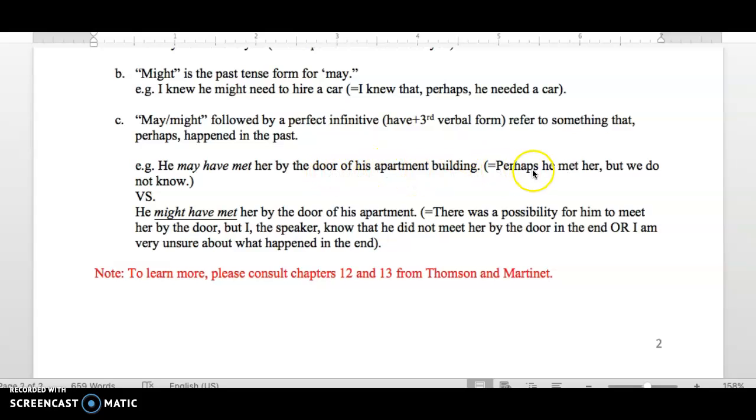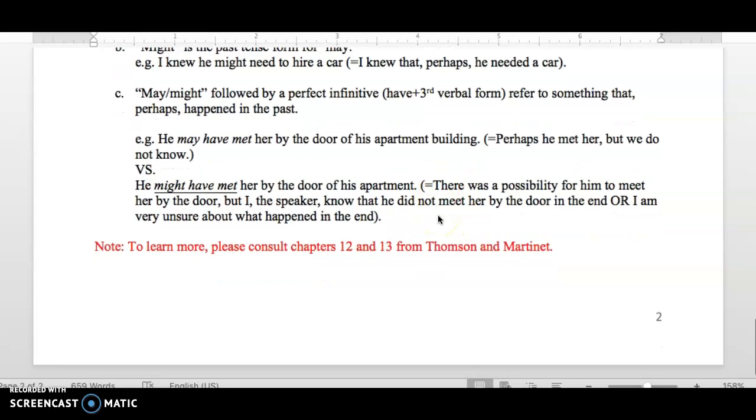by the door of his apartment building, but I, the speaker, or we, the speakers, do not know if he met her. So although he may appears to be in the present, in fact, it's only a present guess about something in the past. He may have met, perhaps he met her. If I say he might have met her by the door of his apartment, I show even more doubt, or I know that something happened or didn't happen.